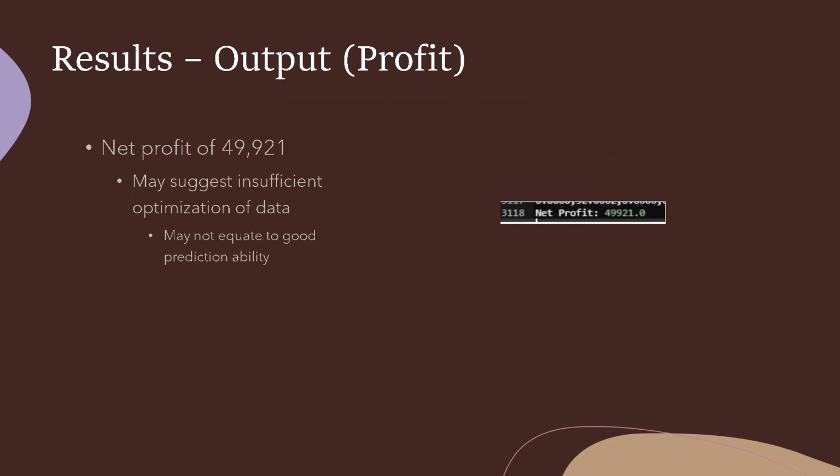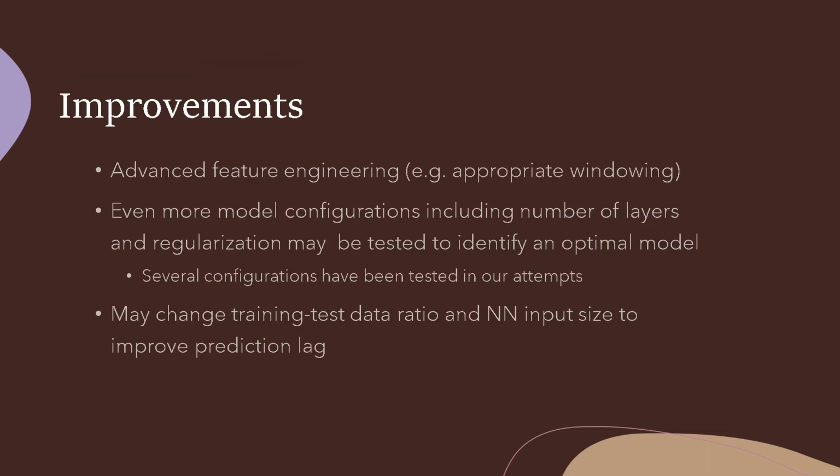At the time of recording, we have a net profit of approximately 50,000 euro. However, this may not equate to good prediction ability because you could see that our lag correlation peaked at 18. This was mentioned earlier.